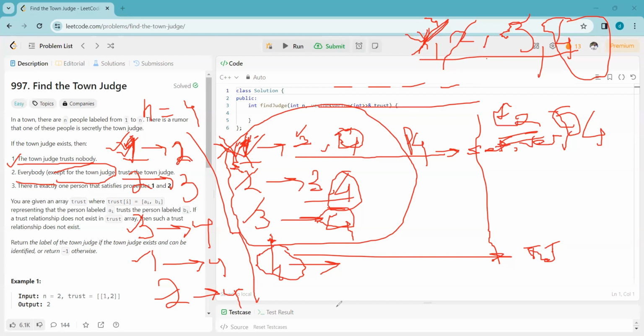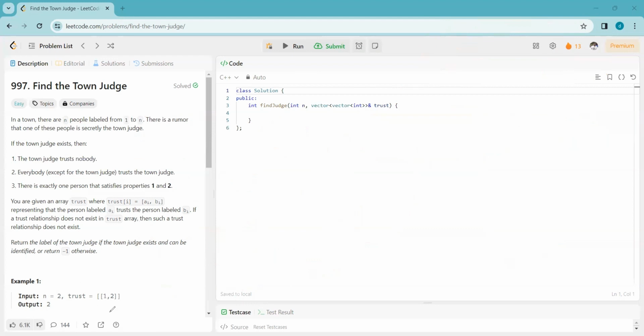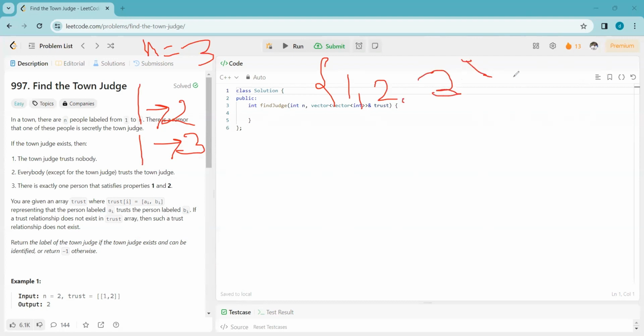Let's see one more example. Suppose we have n equal to 3 and 1 trusts 2, 1 trusts 3. That's it. That means initially the candidate list contains 1, 2, 3. Now we will map the trust for each person.